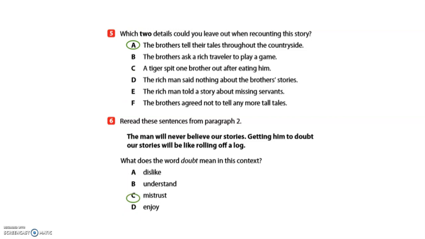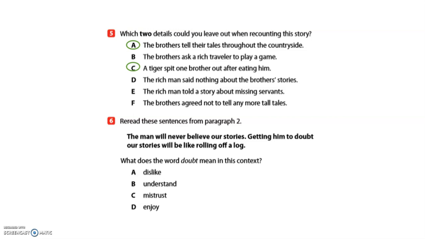Which 2 things can we leave out? If you chose A and C, you are correct, because neither of those things are important to the main point of the story. Number 6. Reread these sentences from paragraph 2. The man will never believe our stories. Getting him to doubt our stories will be like rolling off a log. What does the word doubt mean in this context?